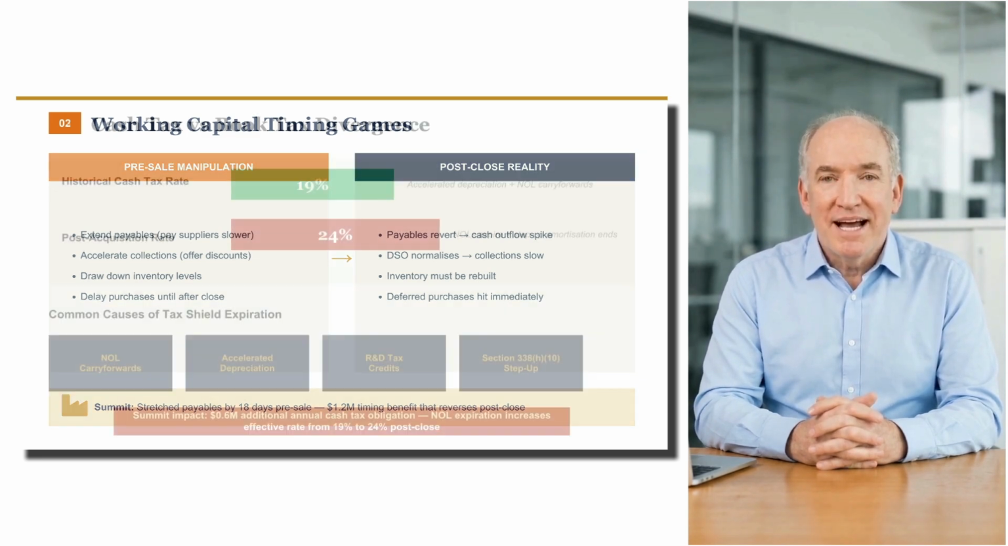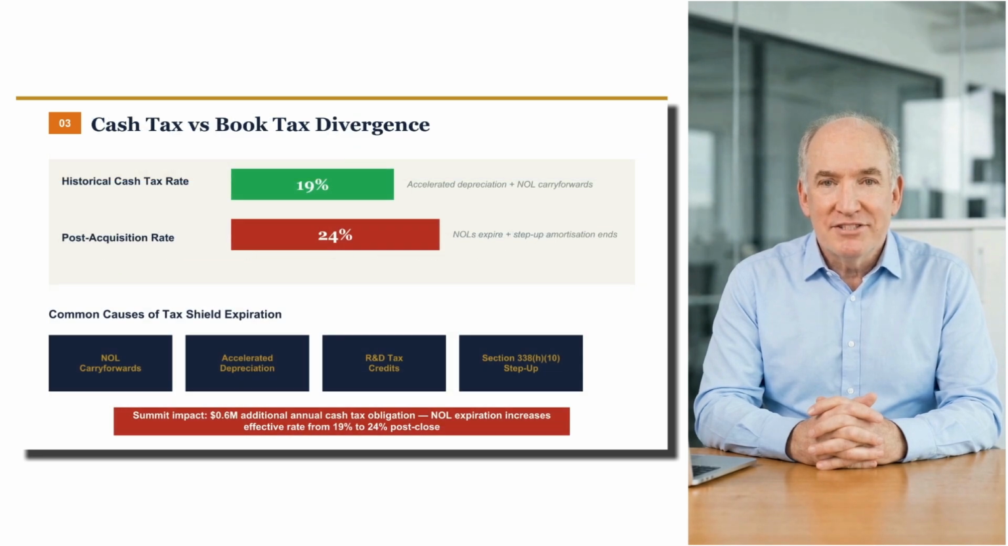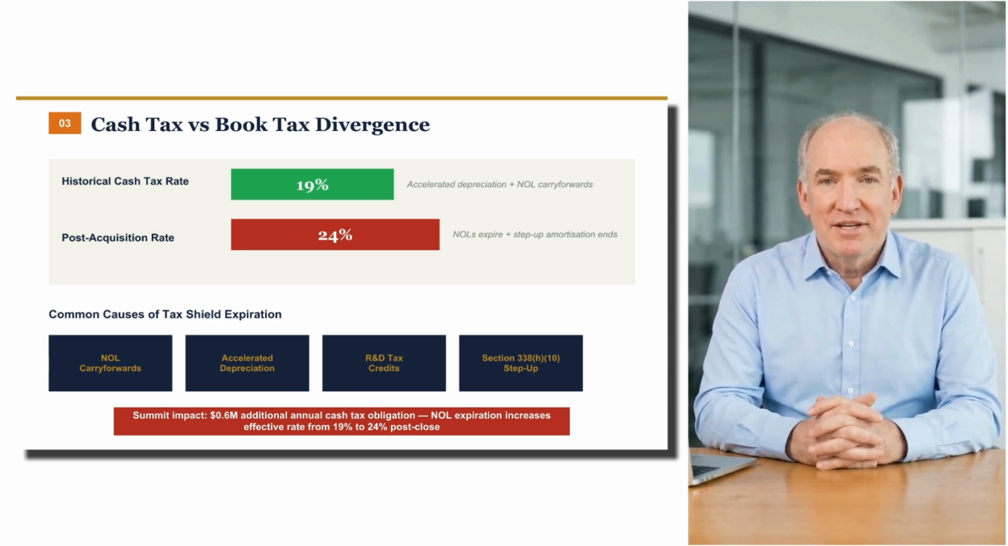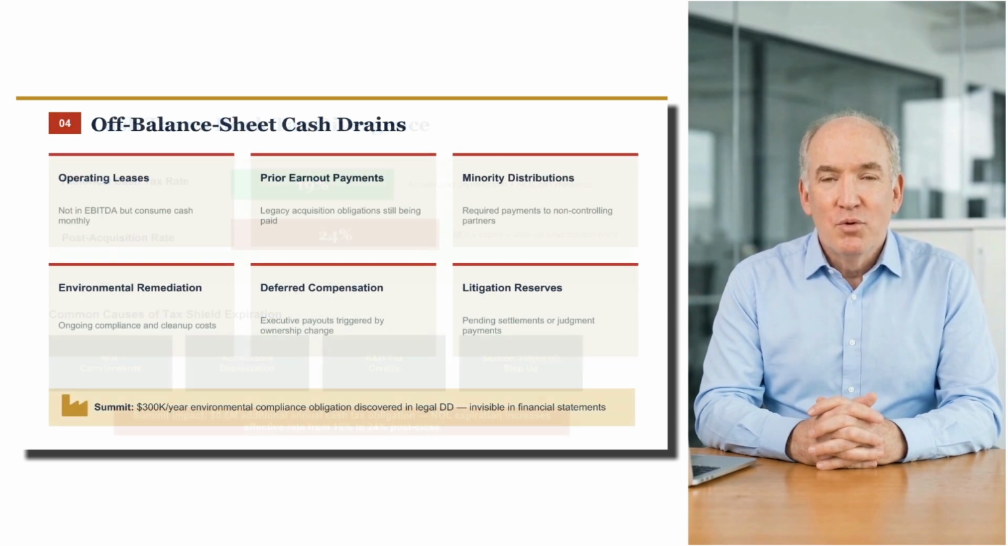Trap 3. Cash taxes diverge from book taxes. The P&L shows a 25% tax rate, but the business has been using accelerated depreciation, R&D credits, or NOL carry-forwards that are about to expire. Future cash taxes will be materially higher than historical. Always ask, what will the actual cash tax rate be post-acquisition under the new structure? Trap 4. Off-balance sheet cash drains.